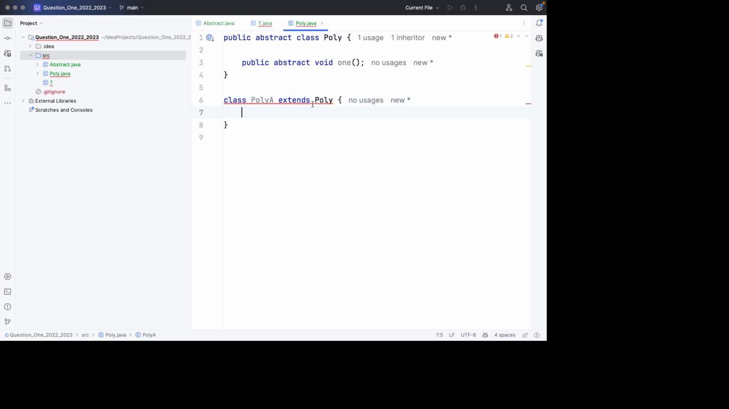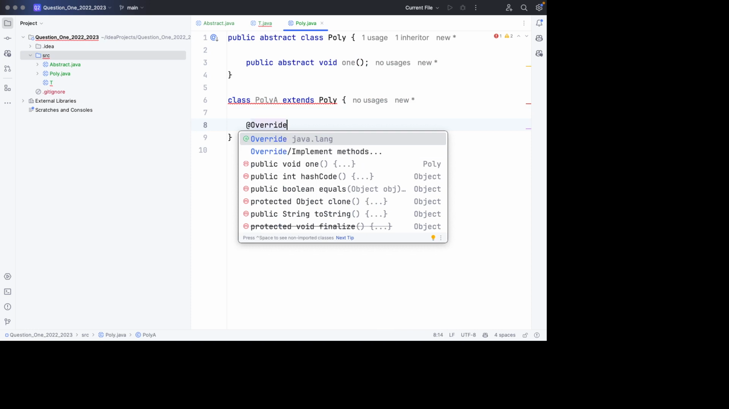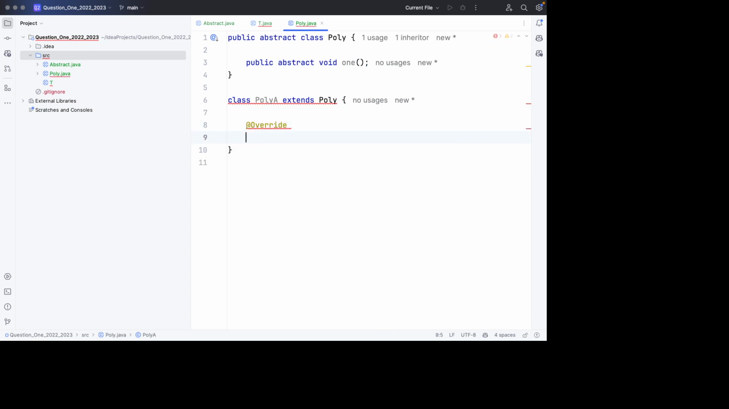And once we extend poly, then we are forced to either make this class abstract like this, or we have to implement this method up here, which we have to do because this class has to be concrete. It must not be abstract. So to implement that method, we need to override,